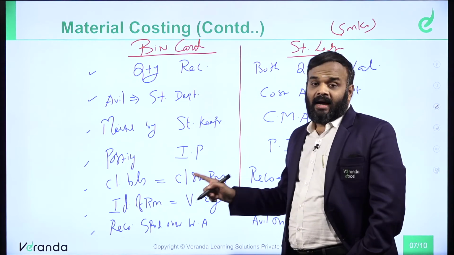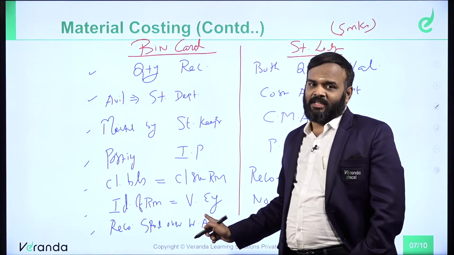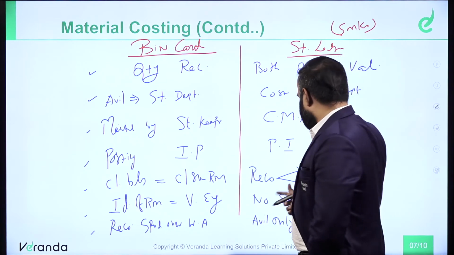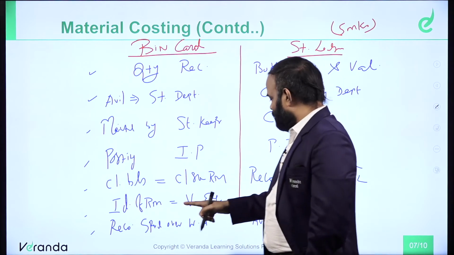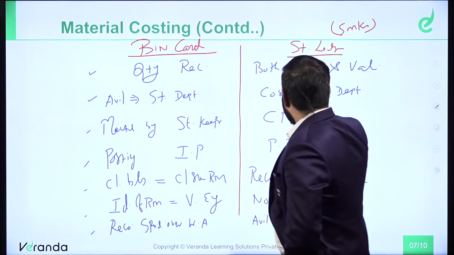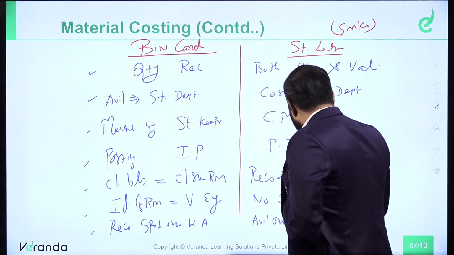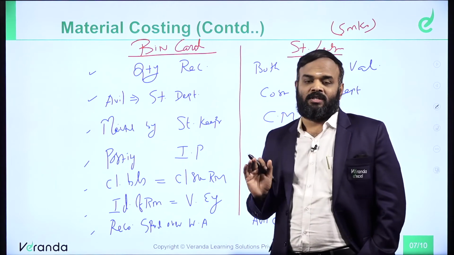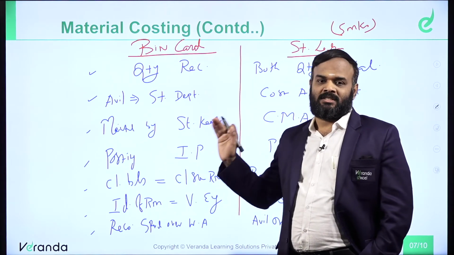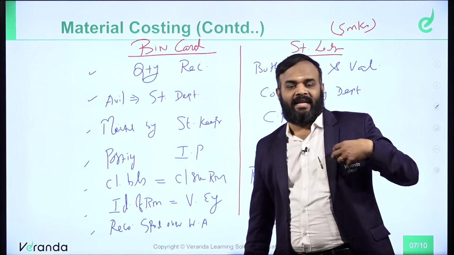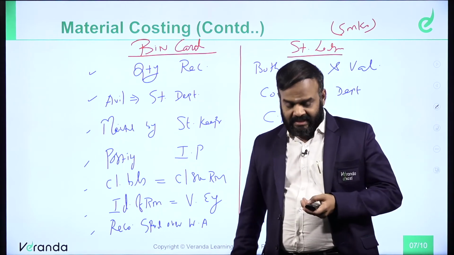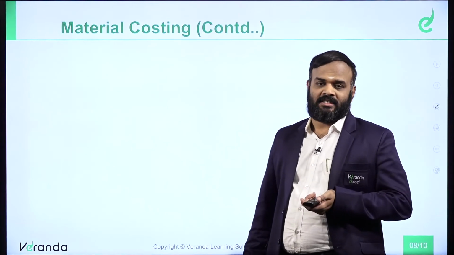Quantity we have to reconcile with the bin card, value you have to reconcile with the general ledger. Identification of raw material is very easy with bin card, whereas in stores ledger, not so easy. Bin card records are spread over a wide area, whereas stores ledger records are available only in one place. This is the difference between bin card versus stores ledger. Understood? Now, the next one is setting of various stock levels.